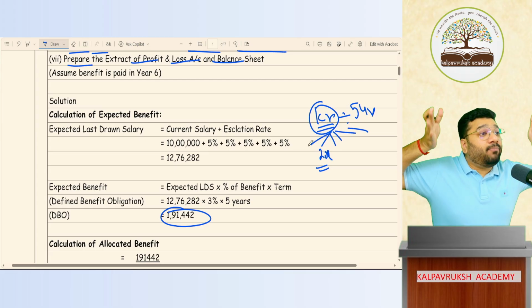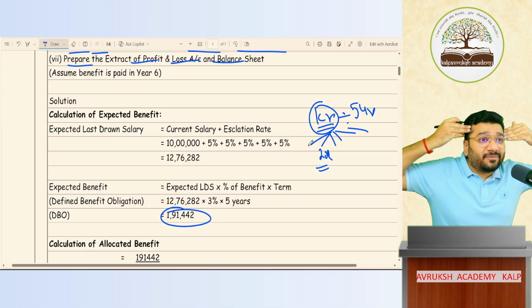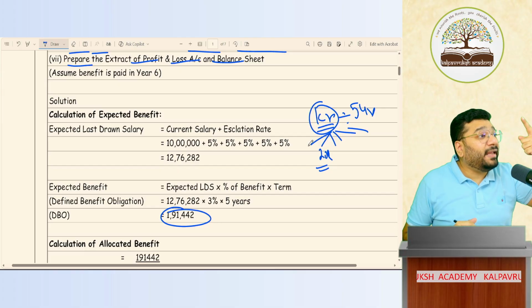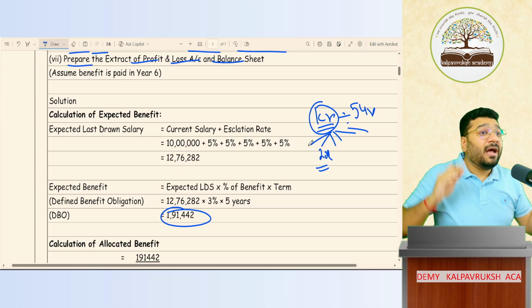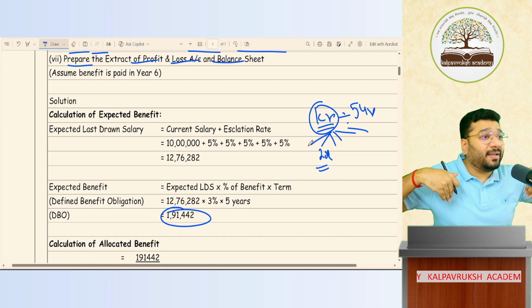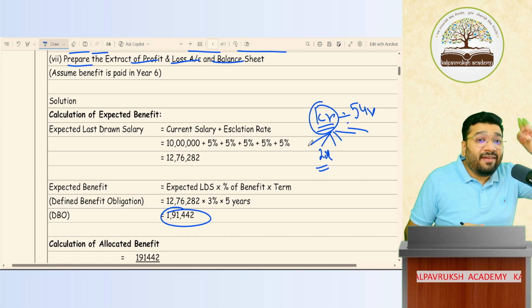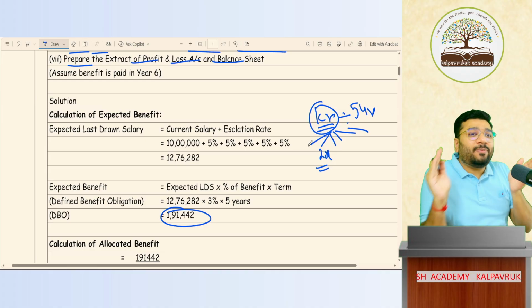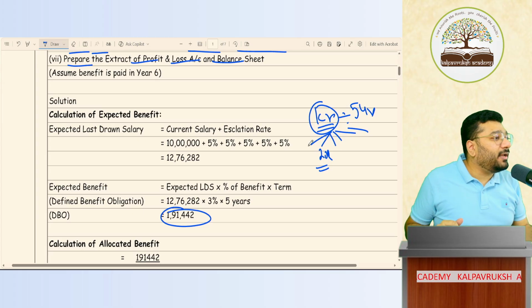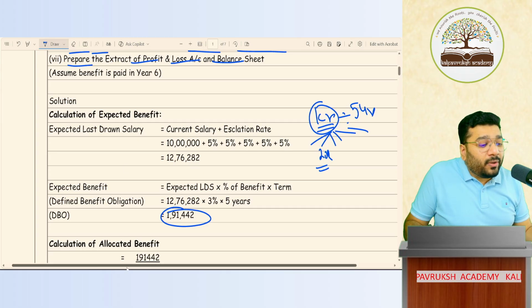So the employee benefit you have to give is a pressure on you, and you cannot take that pressure in 1 year. That pressure will be bifurcated over 5 years. Do you know why? You are getting service from that employee, for how many years? 5 years. So when you're getting benefit for 5 years, the expenditure also needs to be allocated for 5 years. Got it? This we are doing in correspondence with which concept? Matching concept.